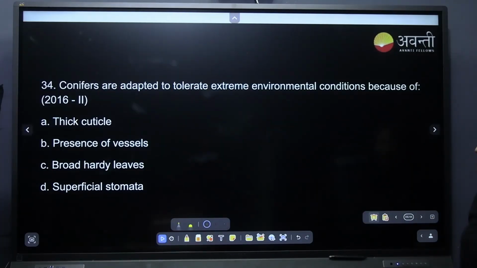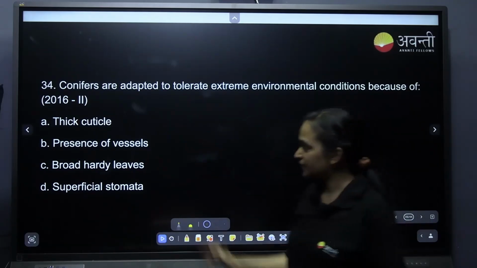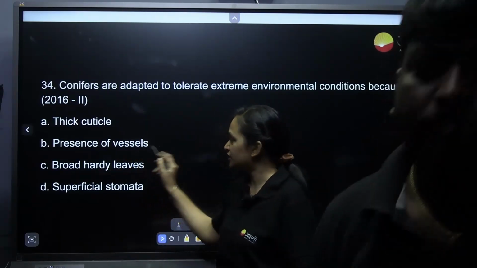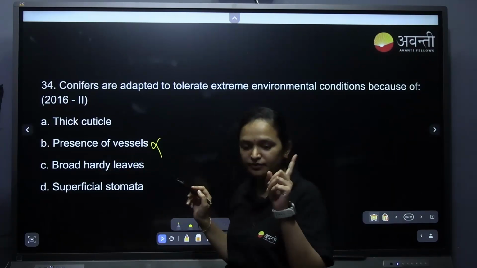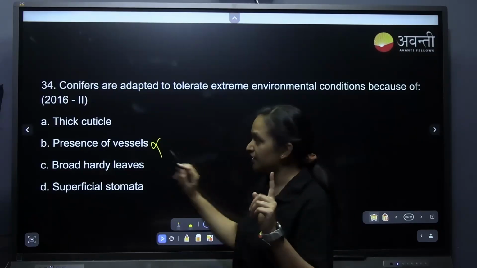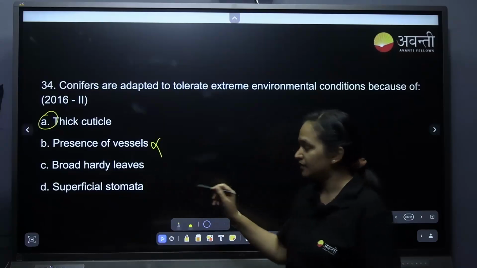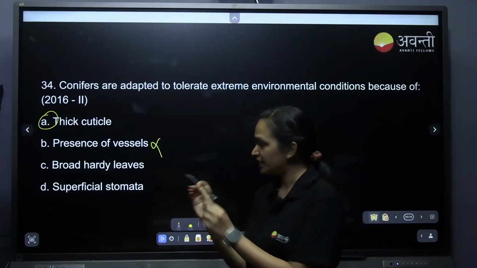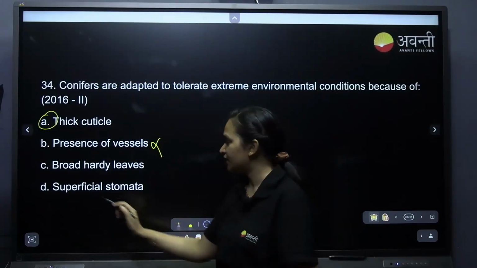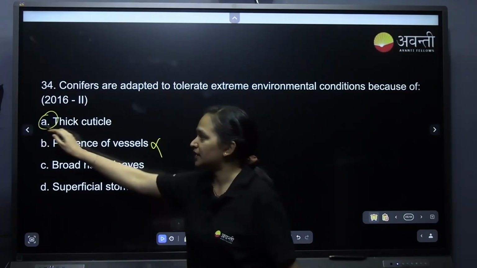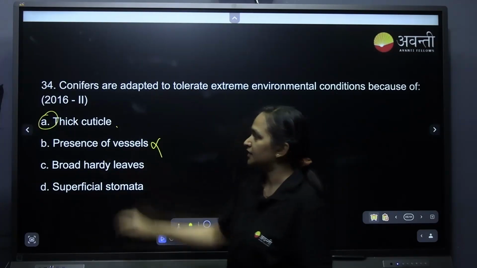Conifers are adapted to tolerate extreme environmental conditions because of presence of vessels? Conifers are gymnosperms. Do they have vessels? No, gymnosperms don't have xylem vessels. Very good. Broad hardy leaves? No, they are thin, needle like. Superficial stomata? No, it is deeply embedded stomata. So that would make A the answer, that is thick cuticle.